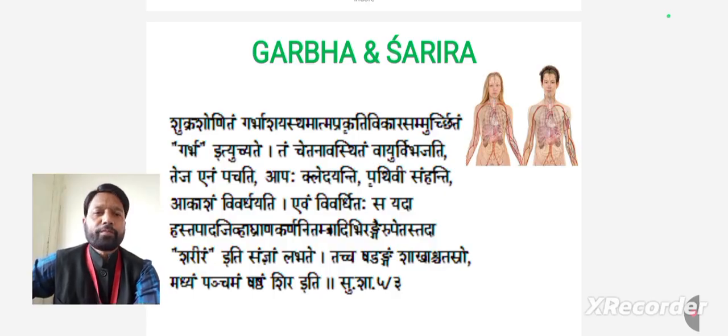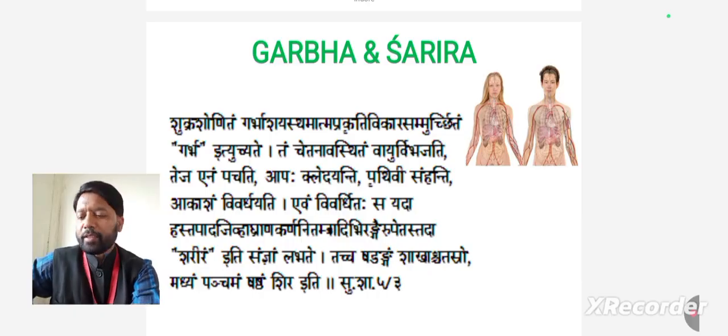Because of that, all organs will have some kind of different shape. For example, lungs will be different from kidney. They will have different shape and color also. That is known as sharir. This sharir again is divided into 6 types.